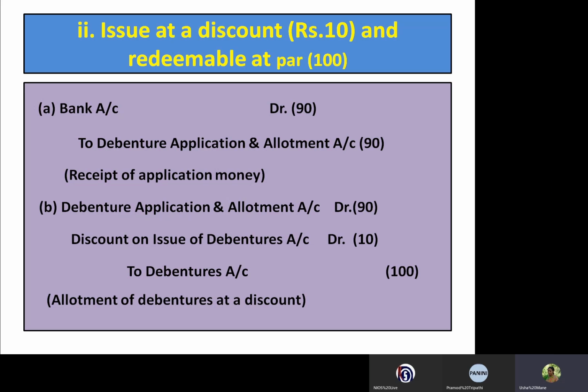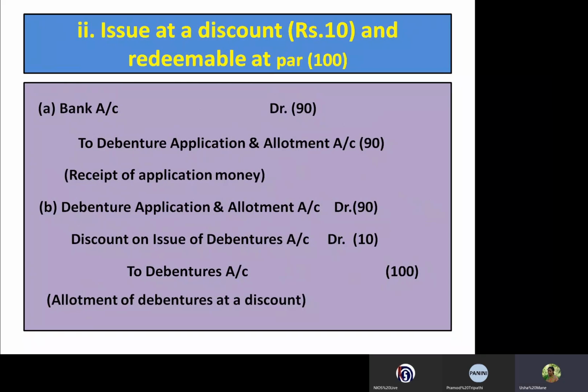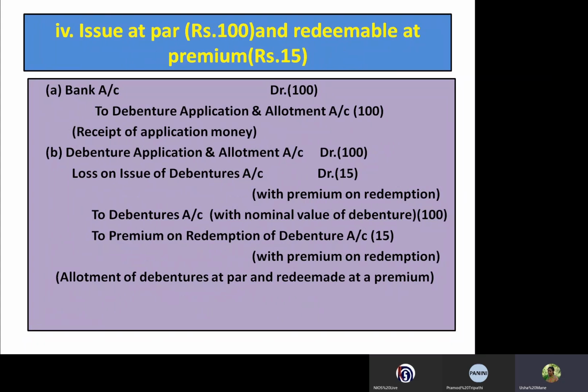This journal entry is also the same as we have already seen: debit debenture account rupees 100. So this is also a very simple thing to pass the journal entries in case of issue at discount and redeemable at par. Then the third situation is issued at par, rupees 100, and redeemable at premium, rupees 15.